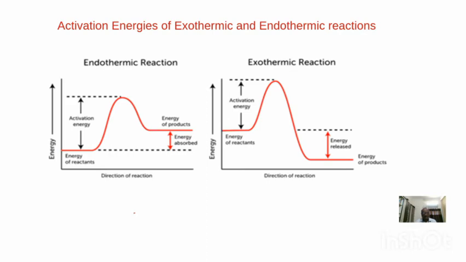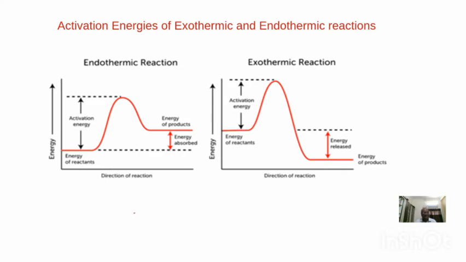Next, let us see the activation energies of exothermic and endothermic reactions. What is the meaning of endothermic reaction? The reaction which takes place by absorption of heat is called an endothermic reaction.